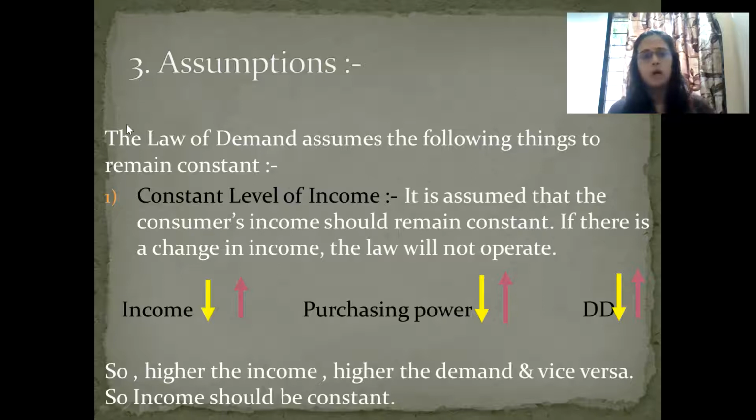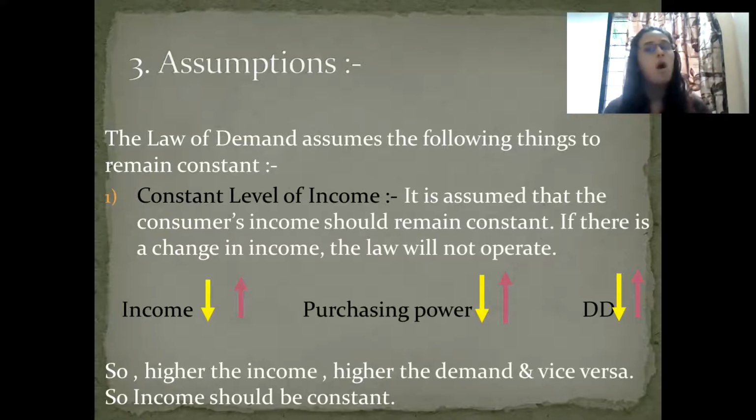For example, see the yellow color arrow. If the income of a person falls, whatever his salary or income, obviously his purchasing power also falls. As the purchasing power falls, the demand also falls. Now see the pink color arrow. If income rises, his purchasing power also rises and his demand also rises. So we are going to assume this to prove the law, that at a higher price less is demanded, at a lower price more is demanded.